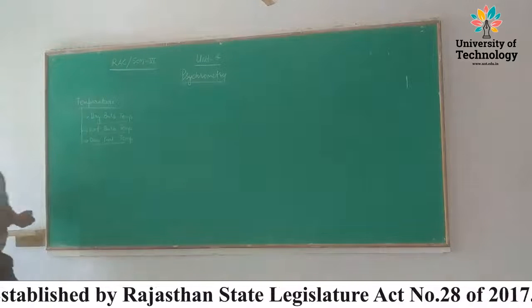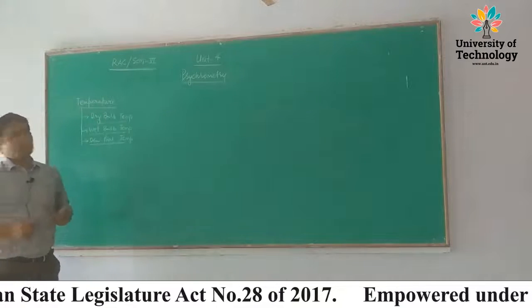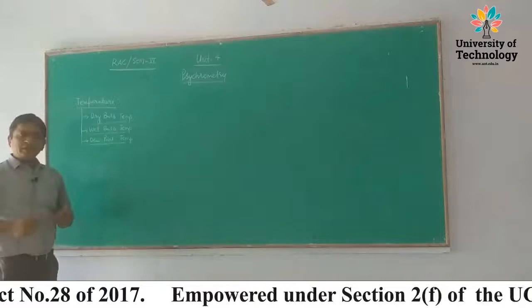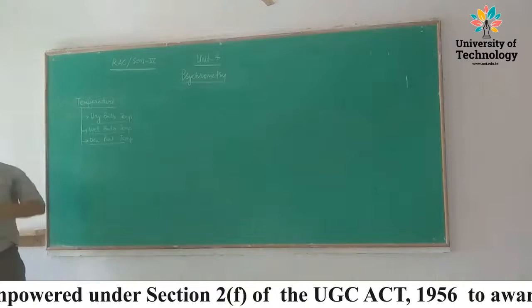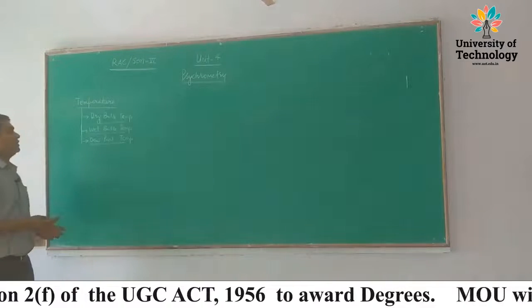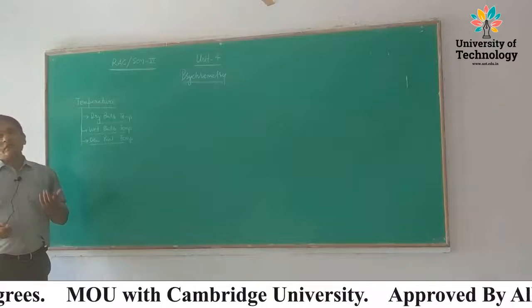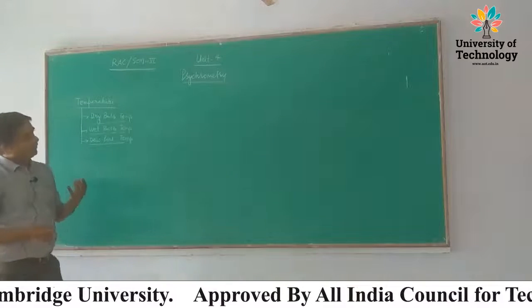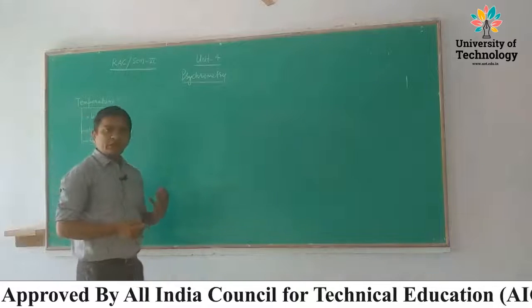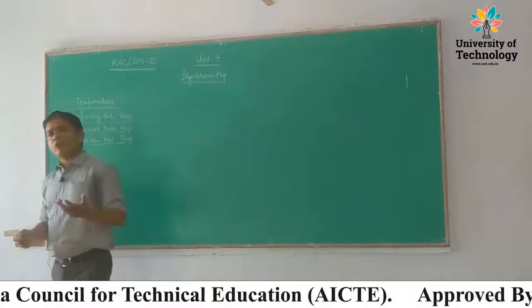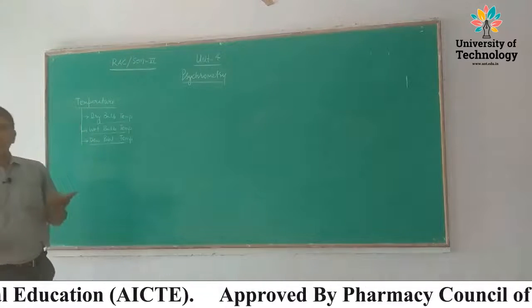So, what is dry bulb temperature? The dry bulb temperature, its name itself tells about definition. The temperature which is directly measured by the thermometer, which is independent of the moisture present in the air.